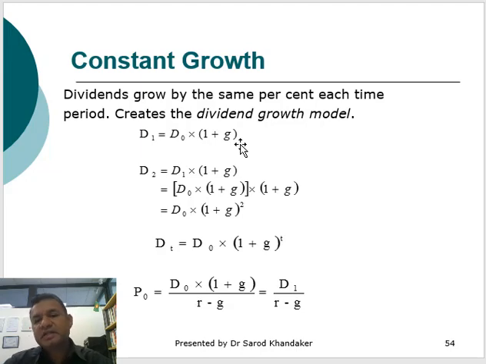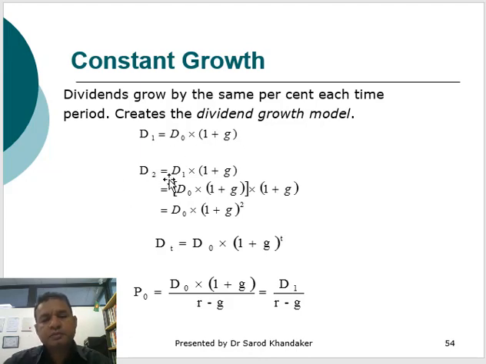So if the dividend of year 0 was say 10 cents, with 5% growth it would be higher next year. That's how it will be calculated.